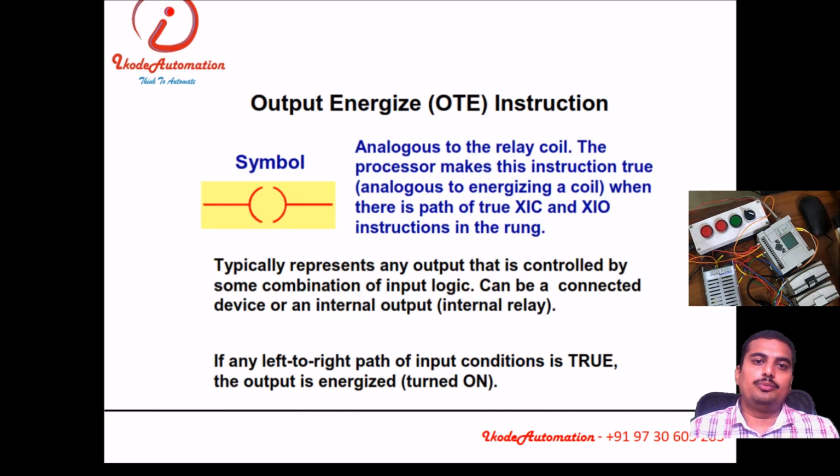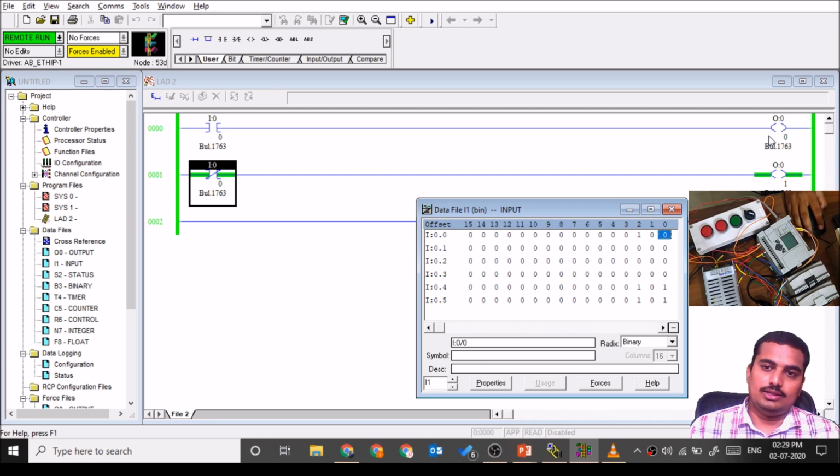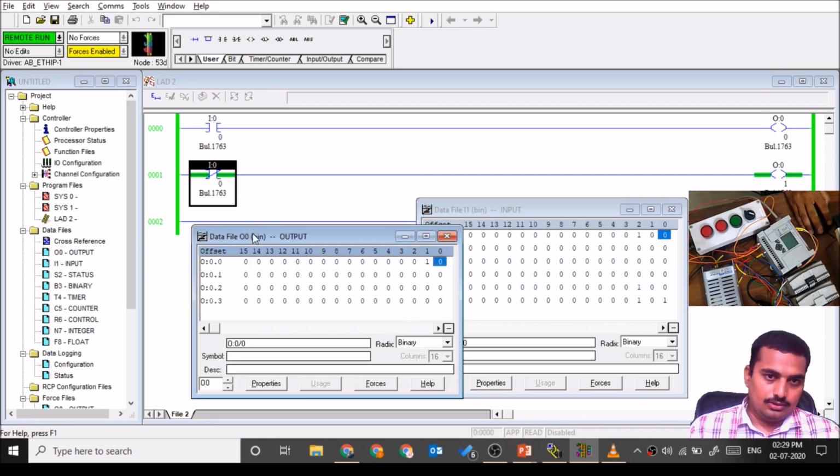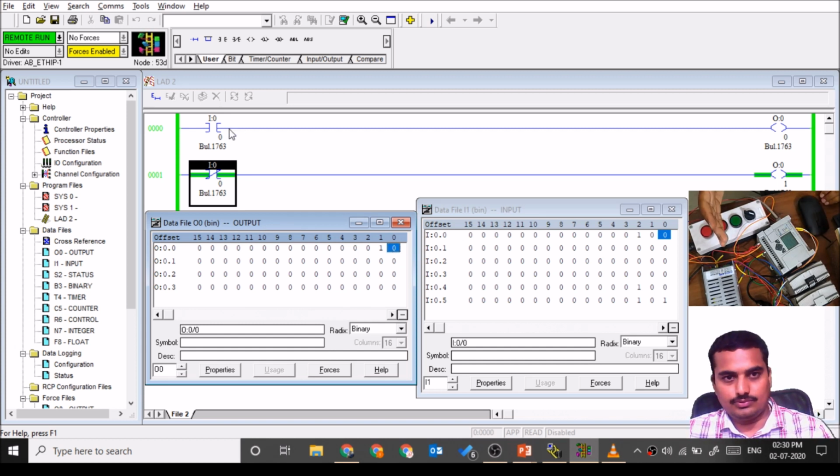Then OTE is nothing but the coil of a relay, or a coil inside a PLC program. So this is the instruction that represents a coil. If I give supply to this instruction, or if the result of the logical operation is true, then it will write this status into the output data file, and that will be reflected in the physical output.